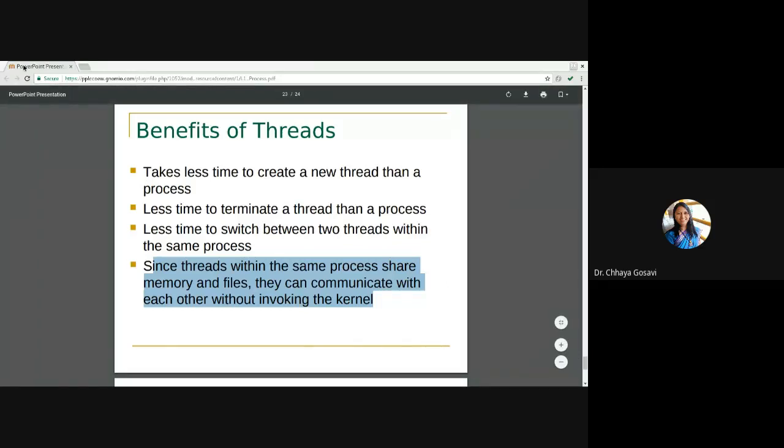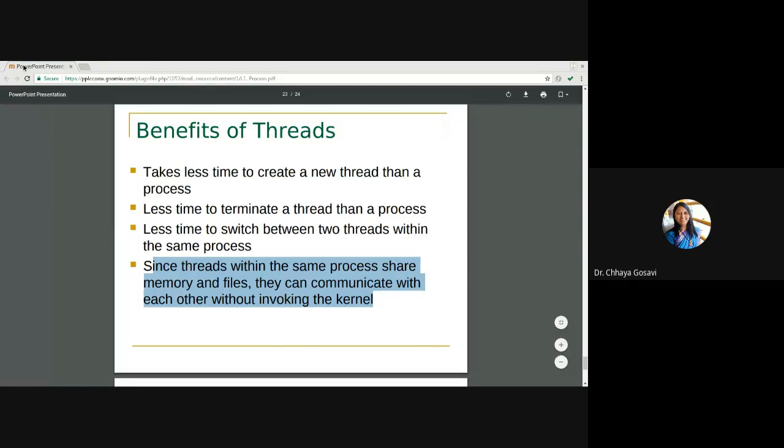Whenever you open a new window, whenever you start the application the first time, it takes time. For example, if you try to open Chrome, it takes time. But if you open a new tab from the same window, it won't take that much time. So that second tab is a thread of the Chrome process.